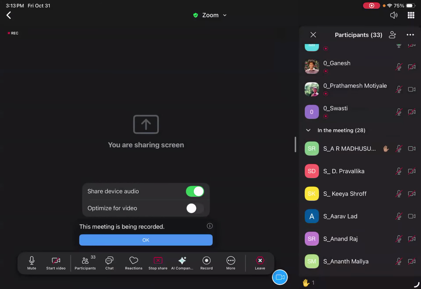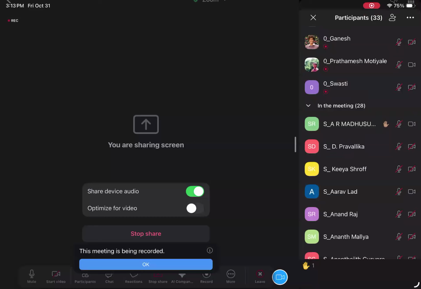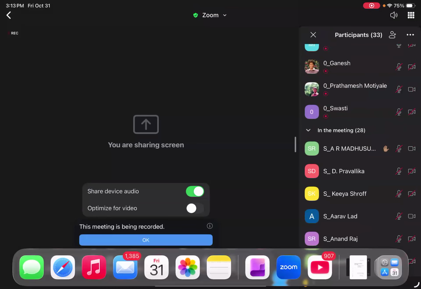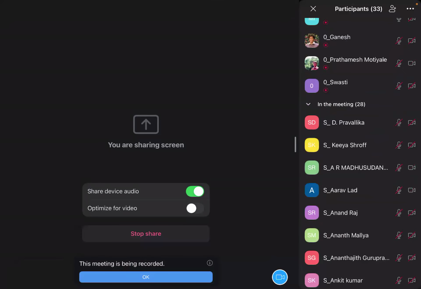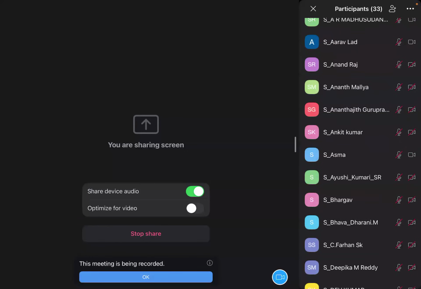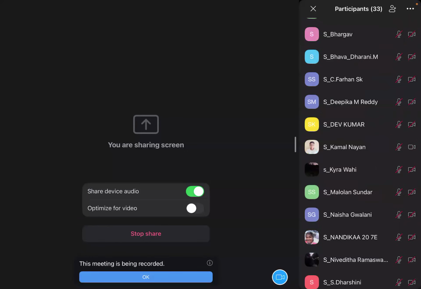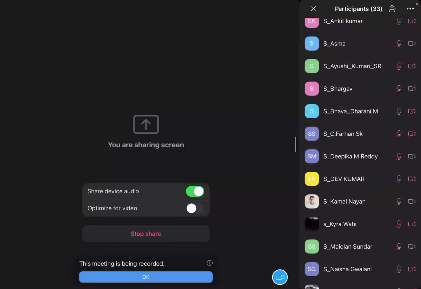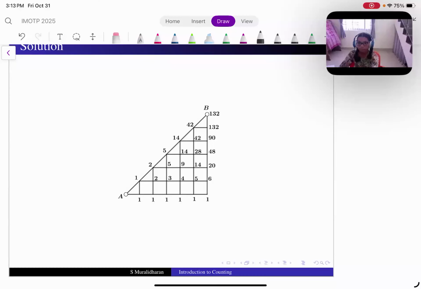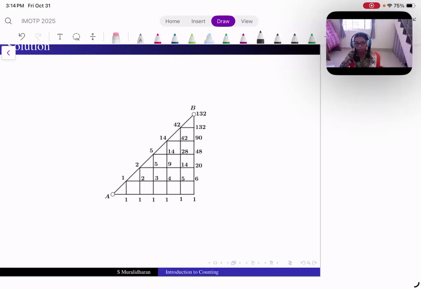So can this be done in any other way? This problem? Who has raised a hand? No, I didn't see. No, no one has. Yeah, can this be done in another way? Yes, of course. This one way is okay. This is fine, for instance, this way. And 1, 2, 3, 4, 5, 6.